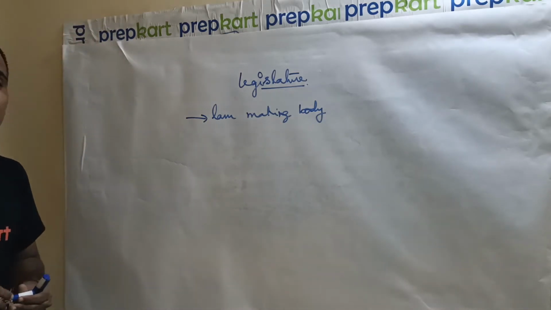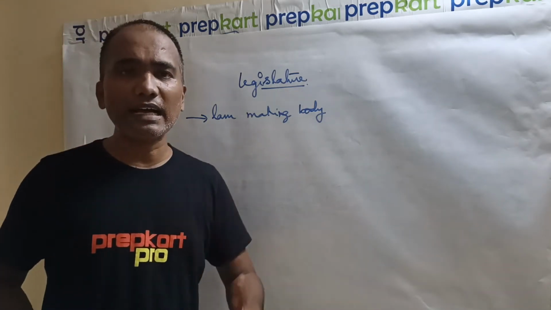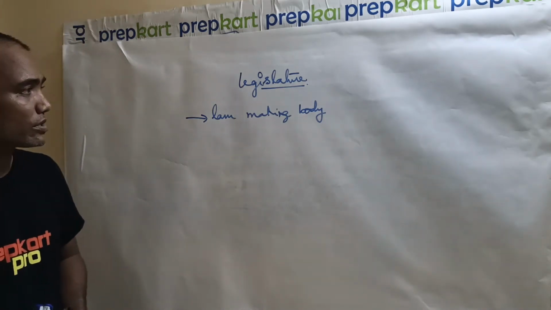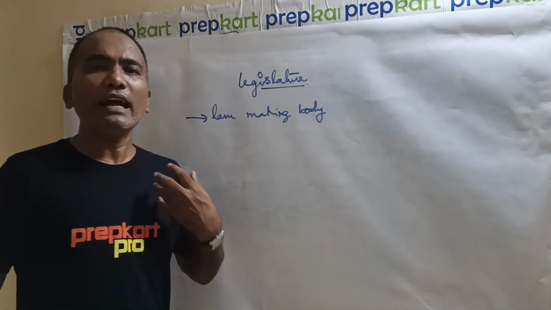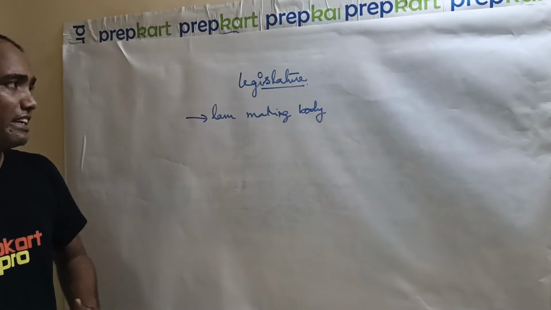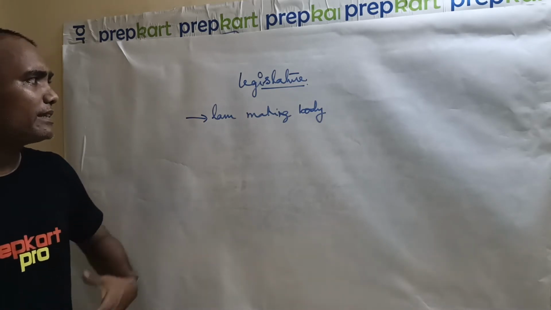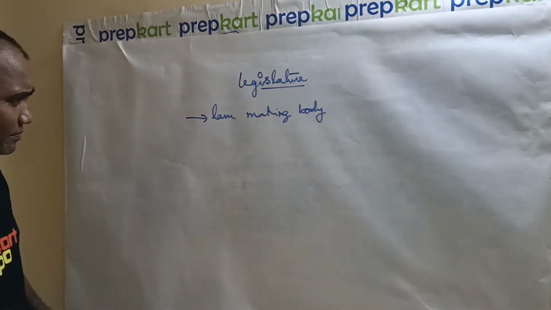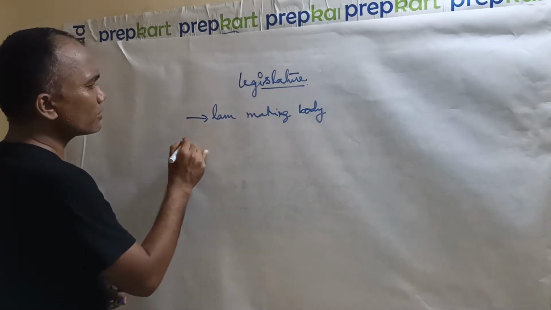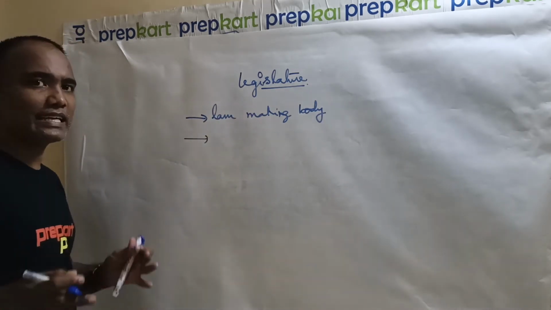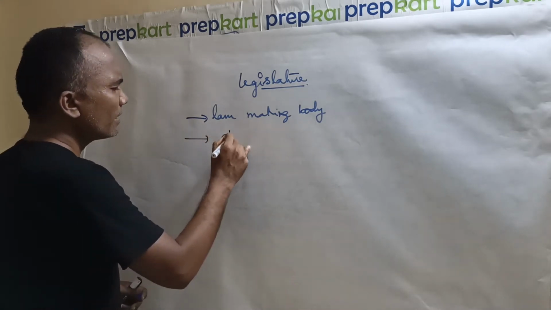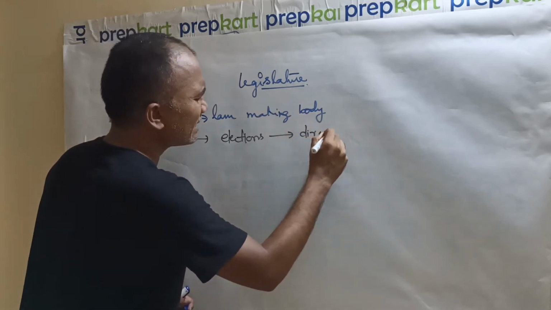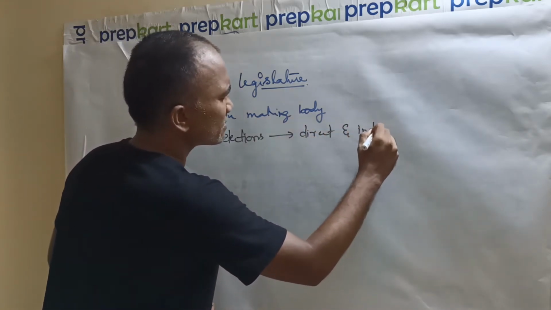Law-making body means whatever rules, regulations, acts and policies are related to the smooth functioning of the nation, the smooth functioning of the economy, and all other issues related to the administration. Everything is a part of law-making. So legislature is the law-making body, and a legislative body can be formed through elections, and these elections are of two types: direct elections and indirect elections.